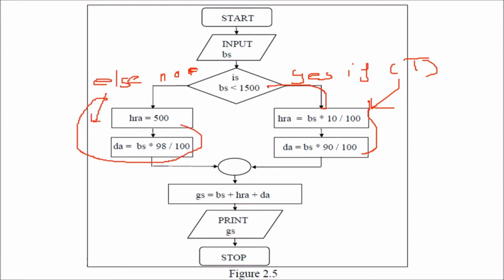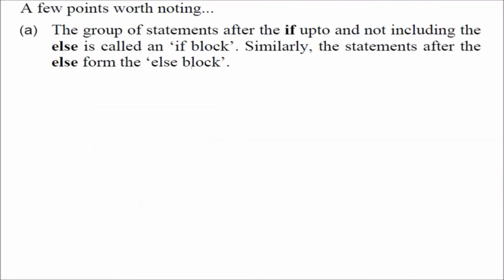The condition is true, you execute 2 lines. Condition is false, that means you have to go to the else and you print these 2 lines and you have to compute the addition and print GS. So there are certain points. The group of statements after if up to and not including else is called the if block, and the statements after the else form the else block. So in if else construct, we have an if block and we have an else block.